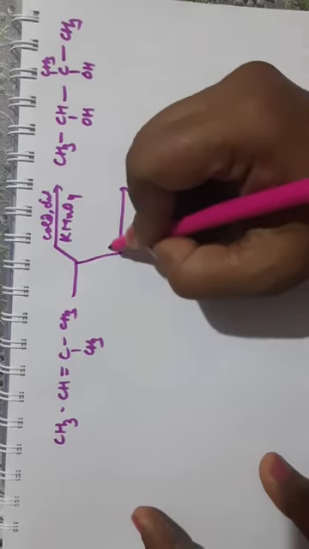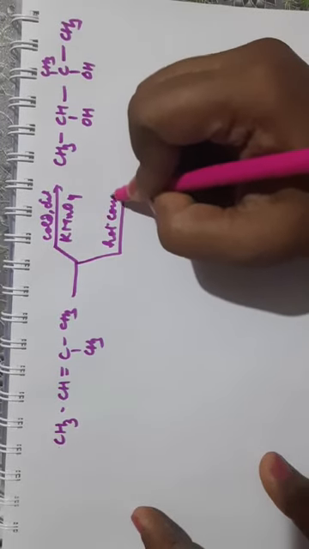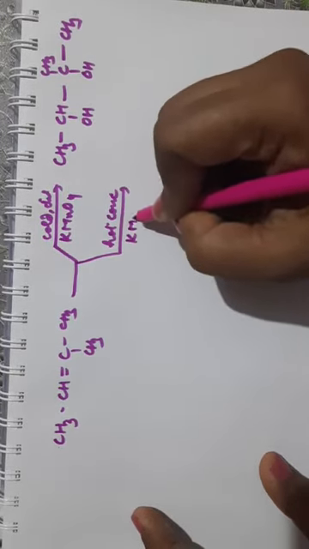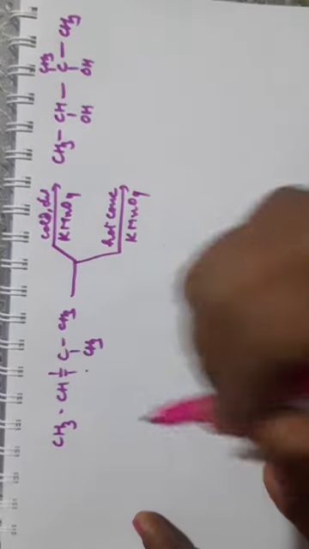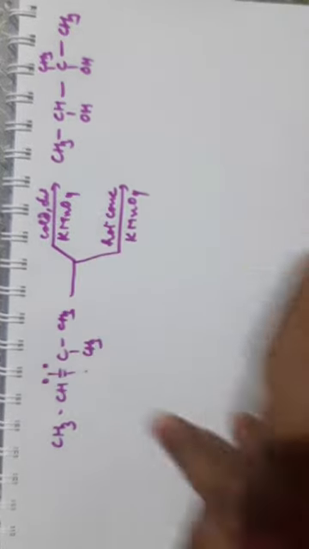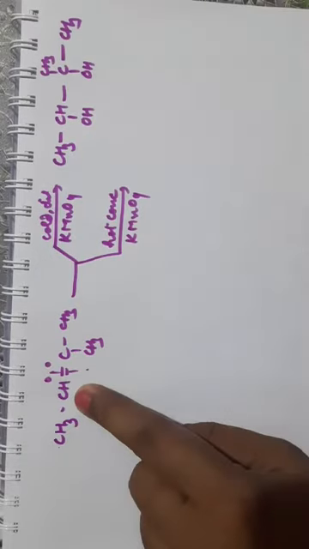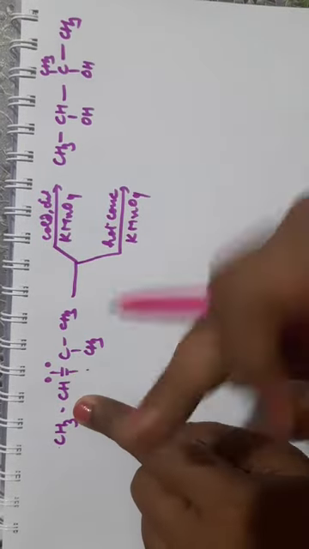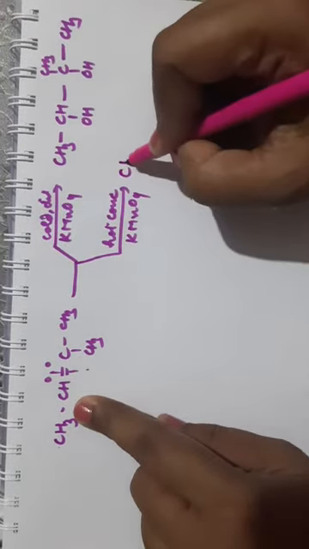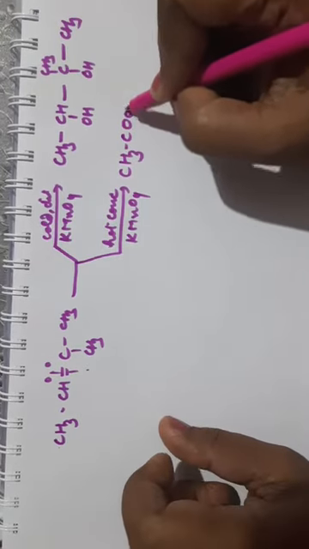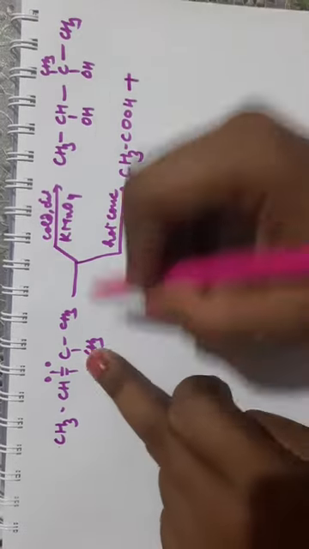But if you are treating it with hot concentrated KMnO4, this bond will break and oxygen will be added on both sides. Now you will get an aldehyde here, but this aldehyde will be further oxidized to acid. So here you will get CH3COOH plus, now this is a ketone.